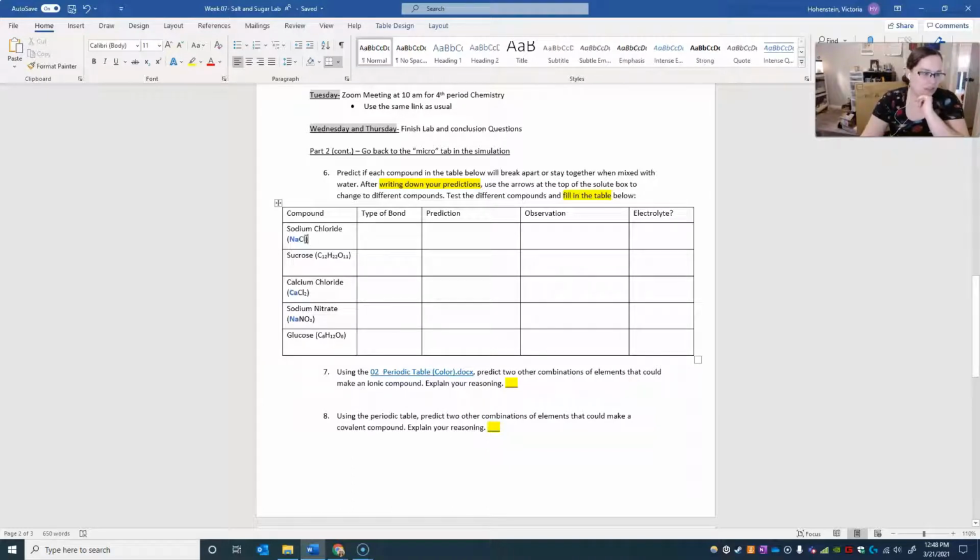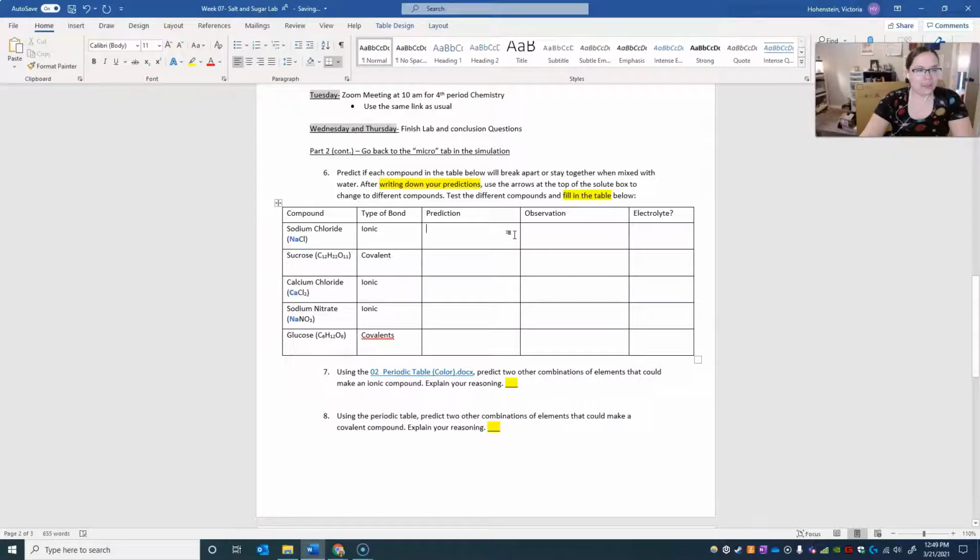So for this first one, we have sodium and chlorine, so a metal and a non-metal, so hopefully you know that bond type is going to be ionic. Sucrose is all non-metals, so that one's going to be covalent bonds in that molecule. Calcium chloride, we got a metal and a non-metal, so ionic again. Sodium nitrate, we haven't talked about if there's more than 2 atoms, but if there's a metal and a non-metal, regardless of how many atoms you have, it is ionic. And then glucose, C6H12O6, all non-metals, so all covalent bonds.